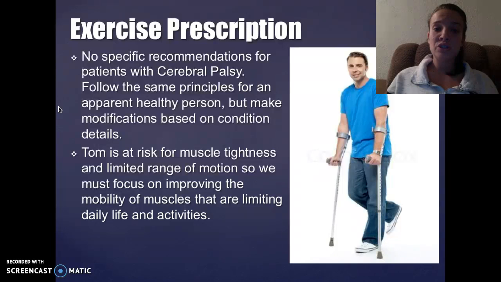For our exercise prescription, there are no specific recommendations for patients with CP. We will follow the same principles for an apparently healthy person, but make modifications based on condition details. And Tom is at risk for muscle tightness and limited range of motion, so we must focus on improving the mobility of the muscles that are limiting daily life and activities.